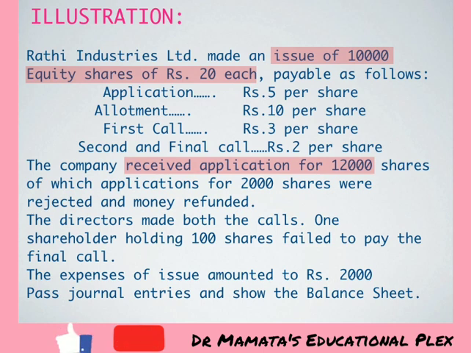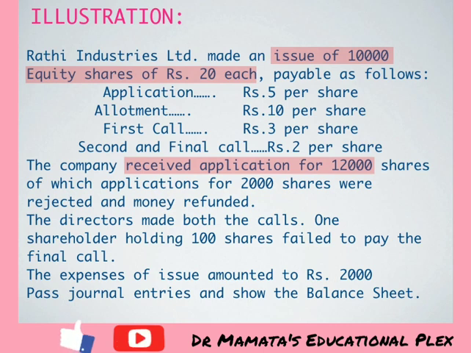We are demanding 10,000 shares, but the public gave us a tremendous response and applied for 12,000 shares. But as we wanted to give 10,000 shares only, we are rejecting 2,000 extra shares, and the money on these 2,000 shares will be refunded to those applicants.